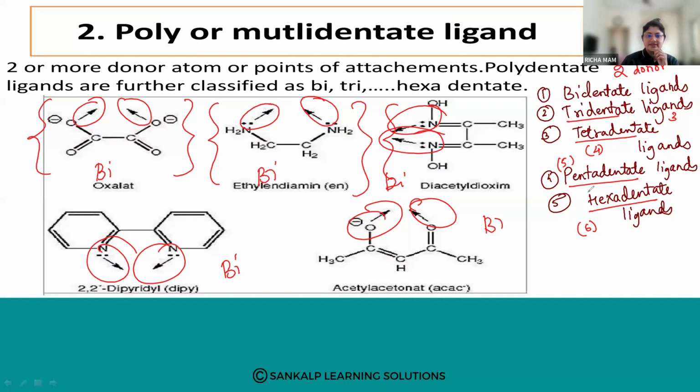The examples of each we will discuss in the next class. Is it clear? Okay, fine.